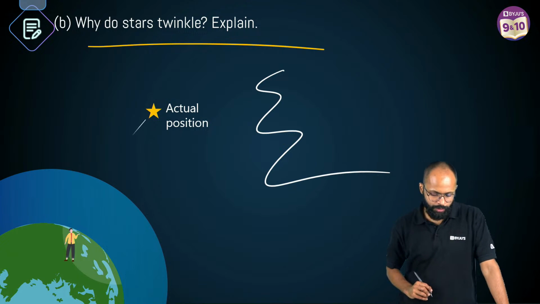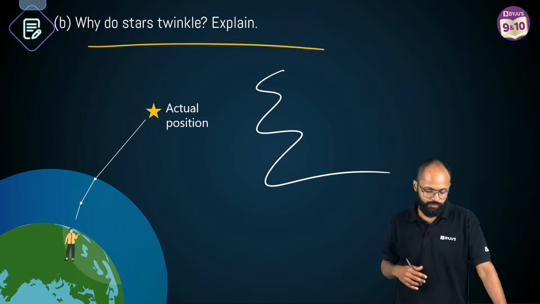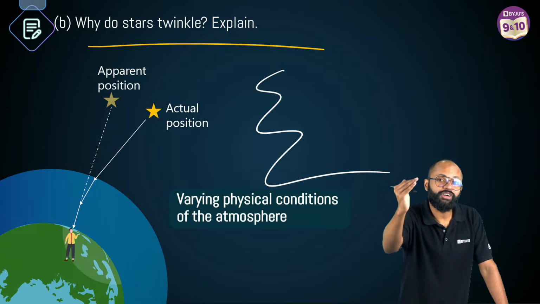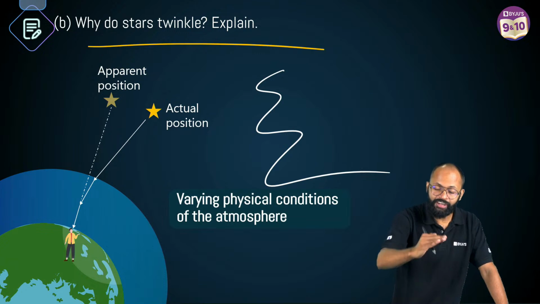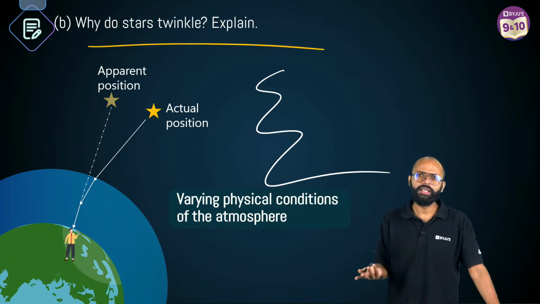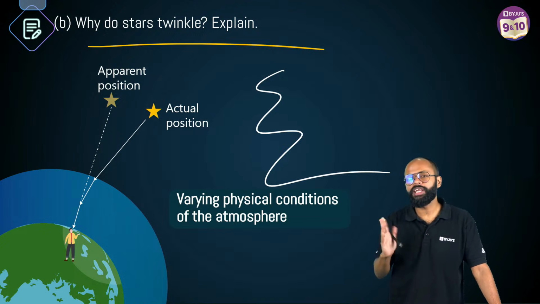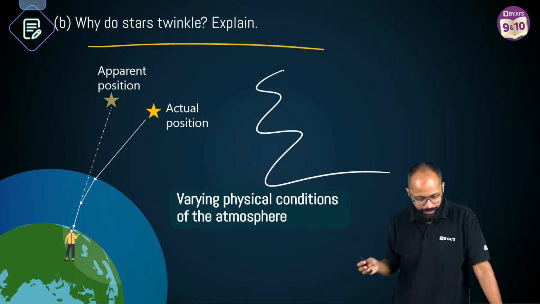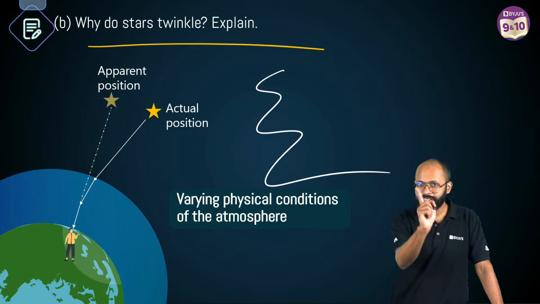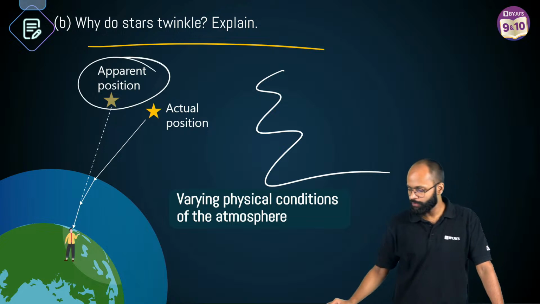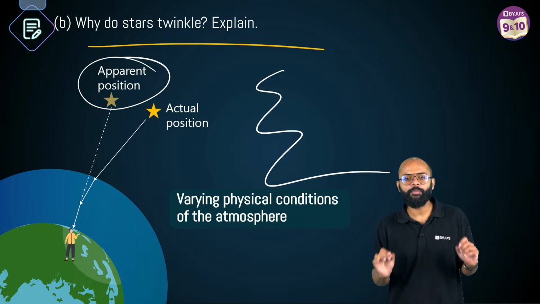So light from the actual position of the star comes into the atmosphere and keeps bending towards the normal. Why? Because of different refractive indexes of different layers of the atmosphere. If you go very high, refractive index will be less. If you come near the surface, refractive index will be more. True. So you don't see the actual star. What do you see? You see an apparent position of the star. You see an apparent position.